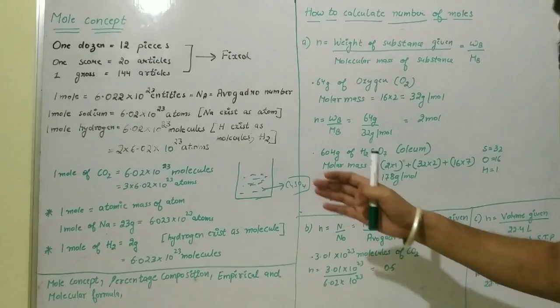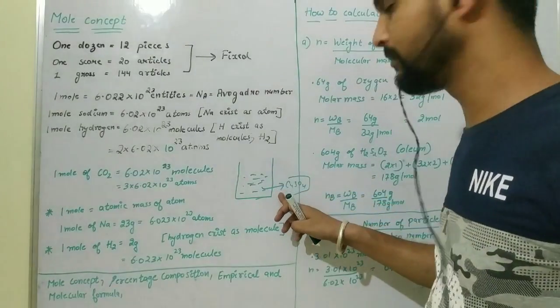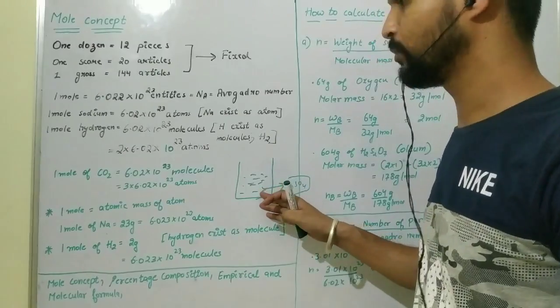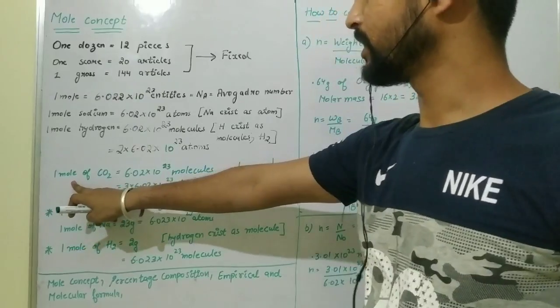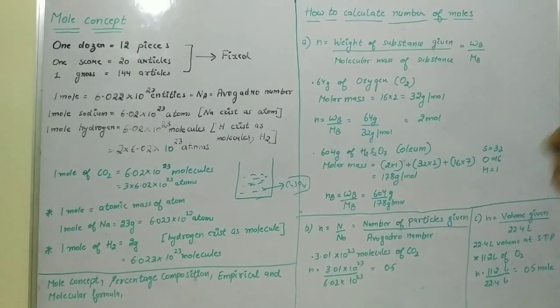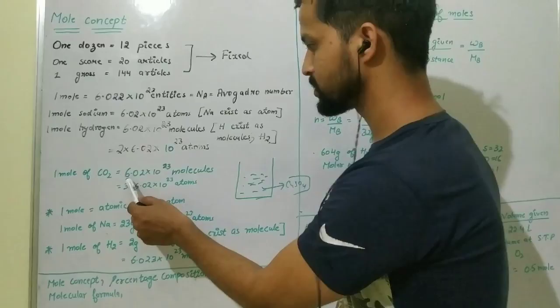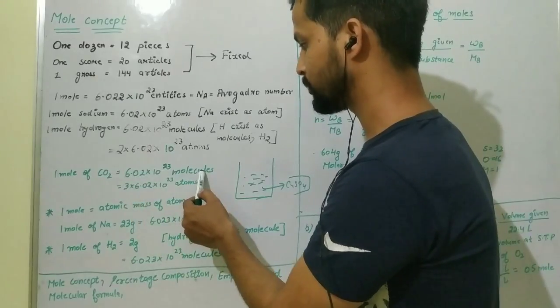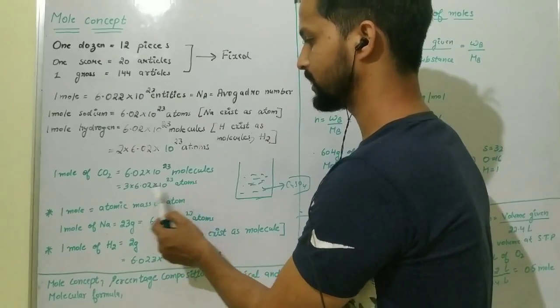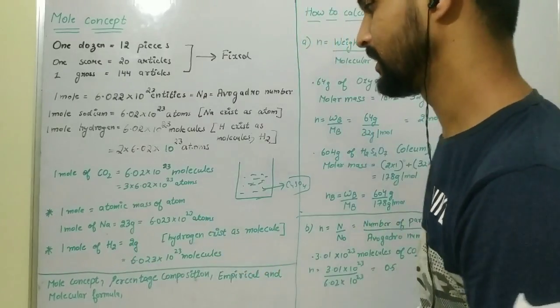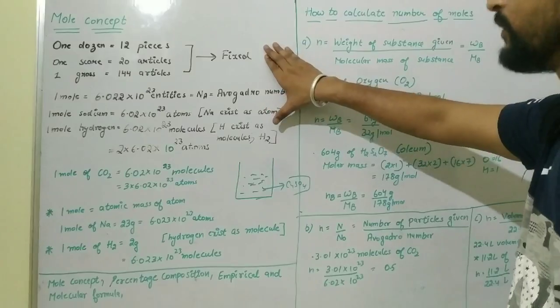With the introduction of the mole, calculations become easy for scientists. Suppose 1 mole of carbon dioxide, that is CO2, is given, which is equal to 6.02 into 10 raised to power 23 molecules. How many atoms are there? 3. So we can calculate the atoms by multiplying by 3. This is the concept of the mole.